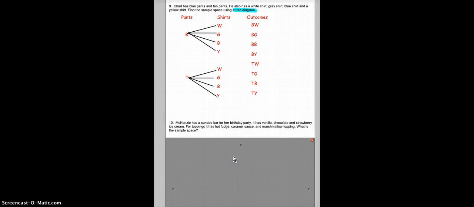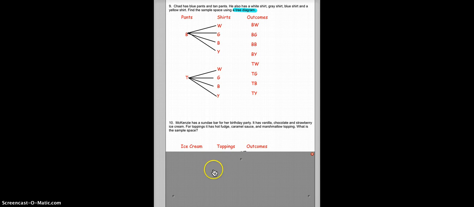For number 10, we're doing pretty much the same thing, except this time our 2 stages are the ice cream and the toppings. So I'd list the ice creams. Well, that's not going to work because you can't see that.